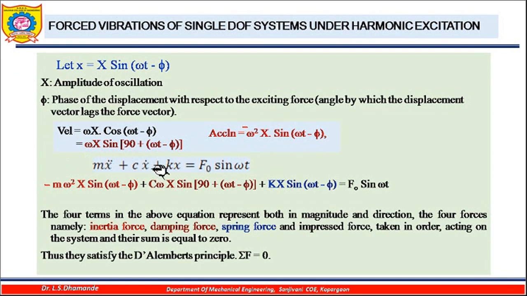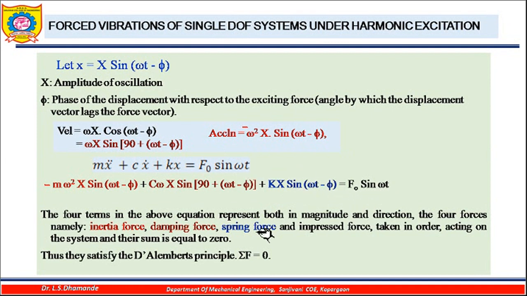Then c into x dot, where x dot is omega X sin of 90 plus omega t minus phi, and k into x, where x is X sin of omega t minus phi, is equal to F0 sin omega t.